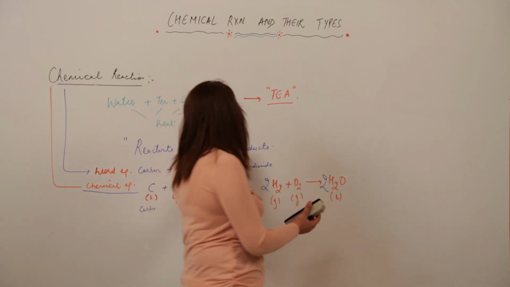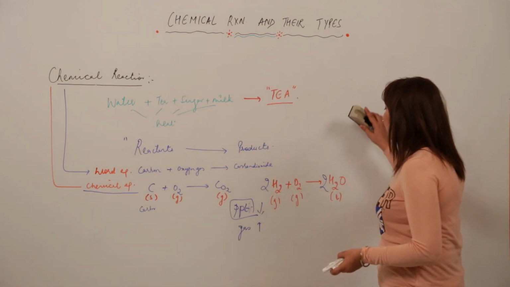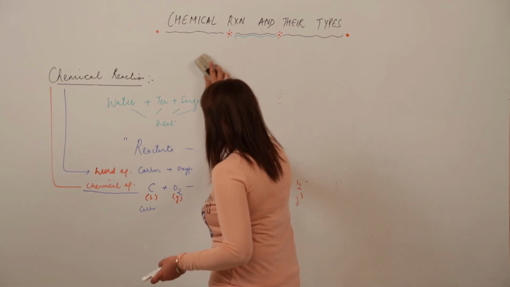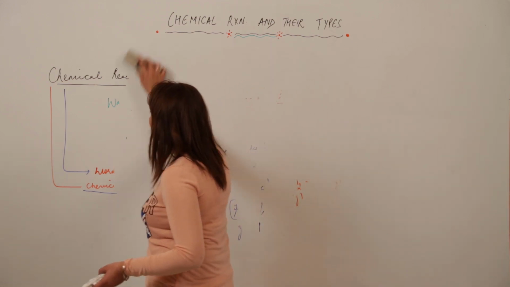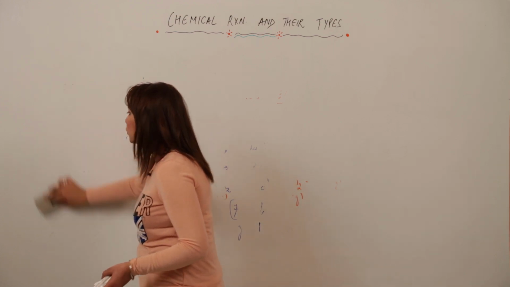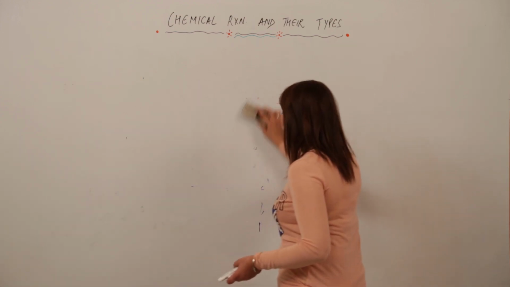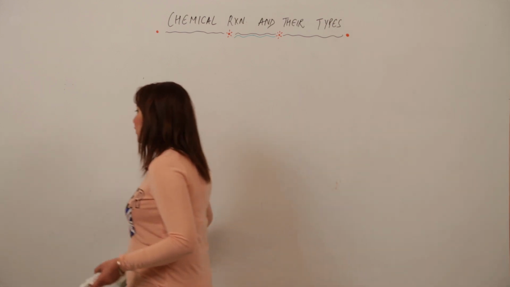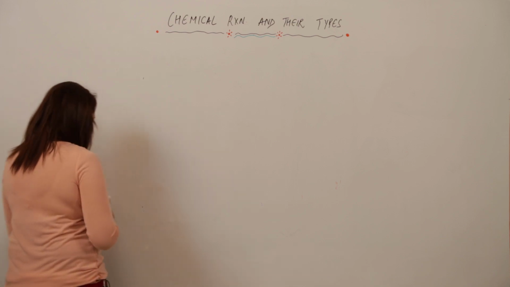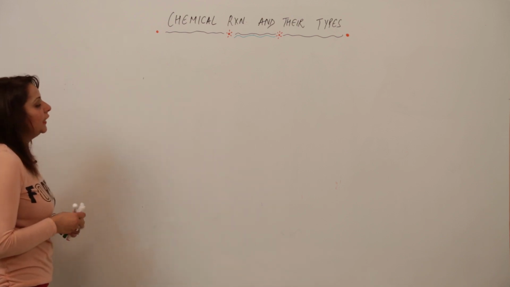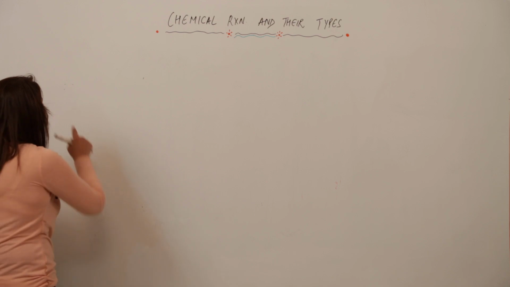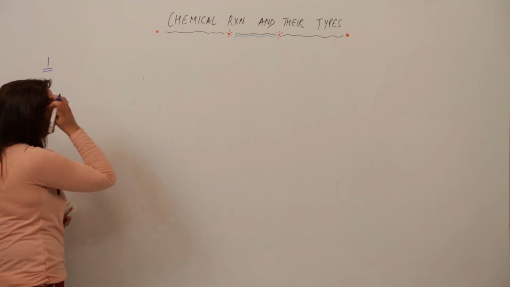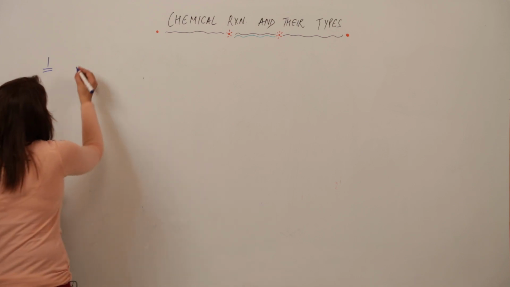Now, I think you know what a chemical reaction is, what a chemical equation is, and what we mean by the word equation. Now coming to the point: what kind of chemical reactions do we get to see in nature, or how many types of chemical reactions can a matter undergo? There are many chemical reactions which are seen. We will be taking one chemical reaction with the complete explanation. So just carefully look at the board. We are first starting with the combination reaction.